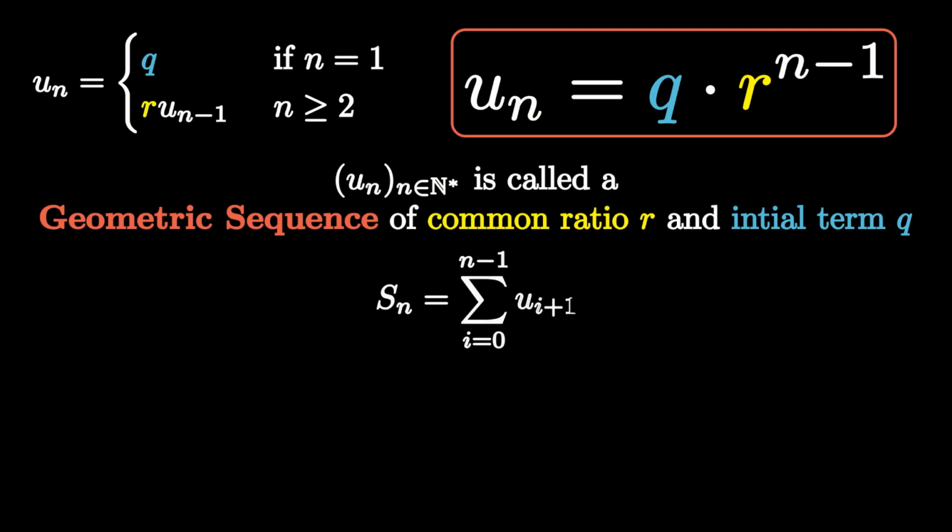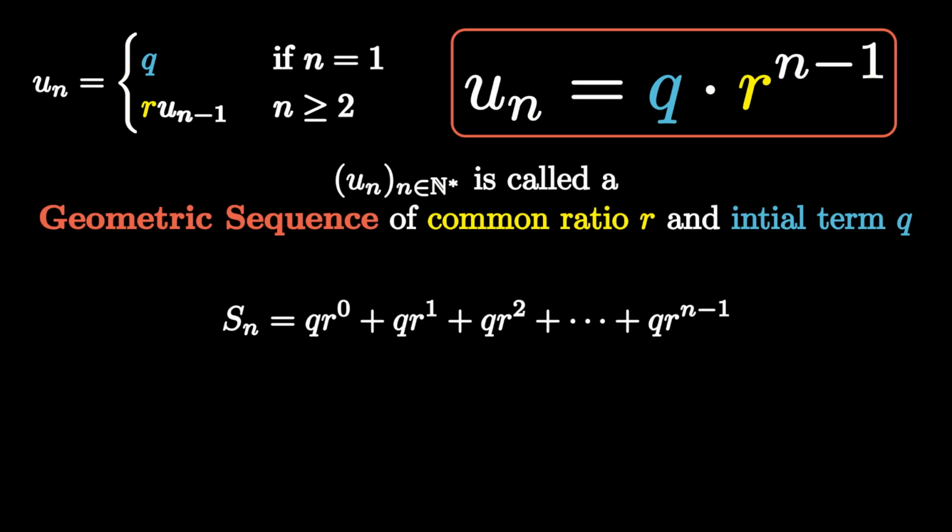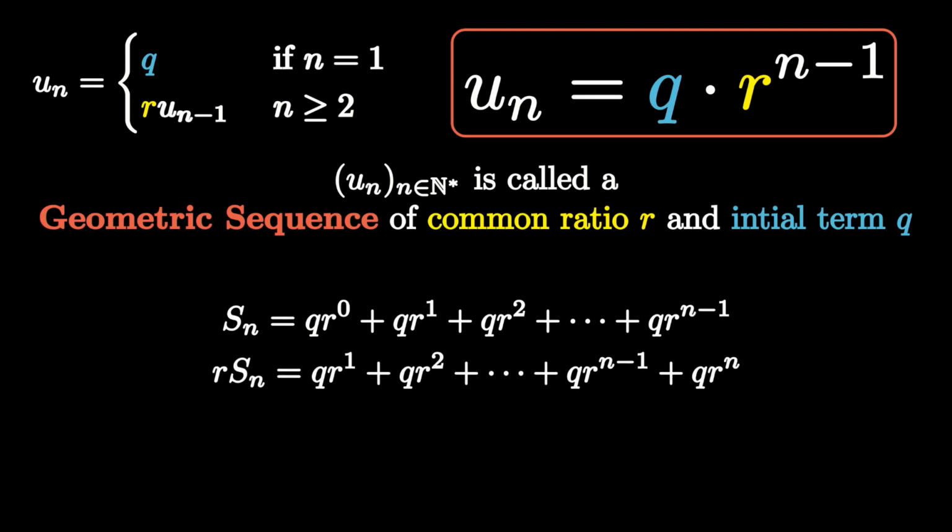Let S_n denote the sum of a geometric sequence for a natural number i running from 0 to n minus 1. S_n is equal to the sum of u_{i+1} for i running from 0 to n minus 1, which is the sum of q r to the power of i. Expanding this form and multiplying it by r to get r S_n, which is equal to the following.